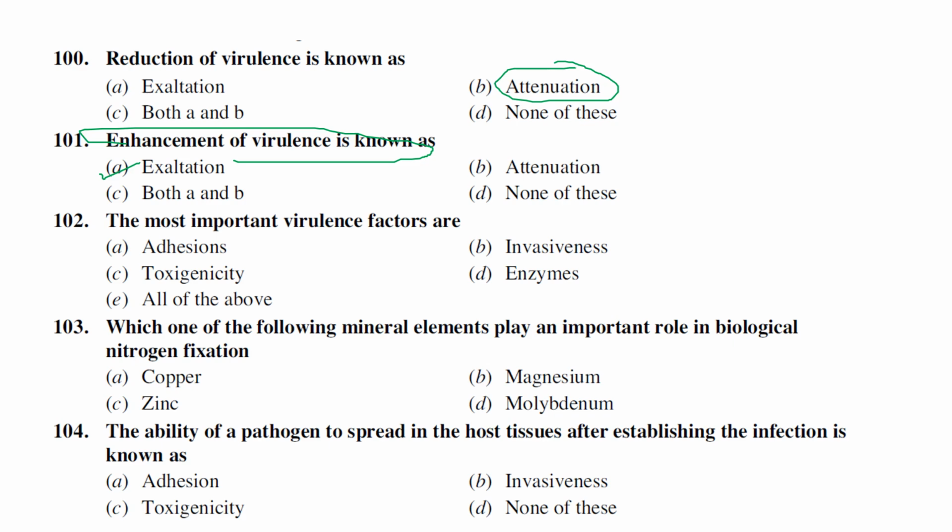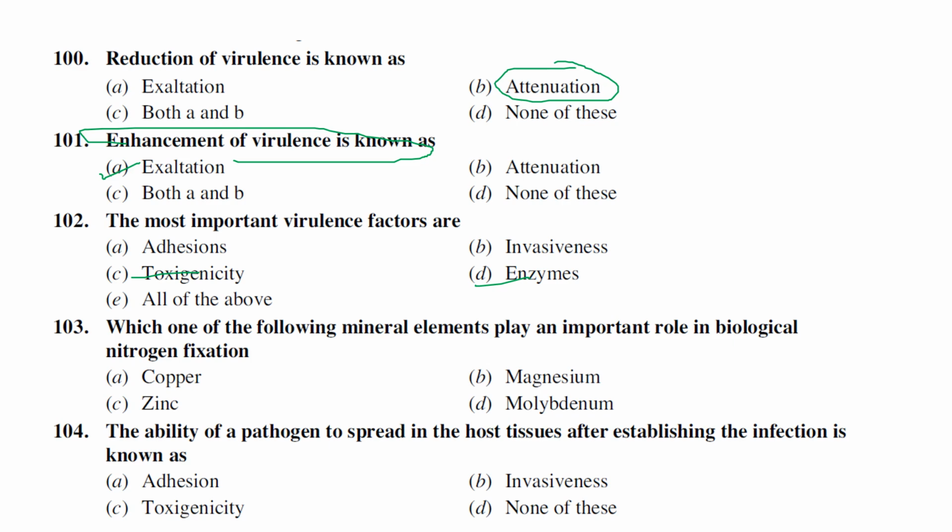The next one: the most important virulence factors are adhesions, invasiveness, toxigenicity, enzymes, and all the above. It depends on the pathogen, because a couple of pathogens produce enzymes as pathogenicity factors, and a couple of pathogens produce toxins, or polysaccharides, or various kinds of growth regulators and hormones. So it varies from pathogen to pathogen. Whatever I have mentioned here, adhesions, invasiveness, toxicity and enzymes, all these are important virulence factors. It may vary depending on the pathogen, but the answer is all the above.